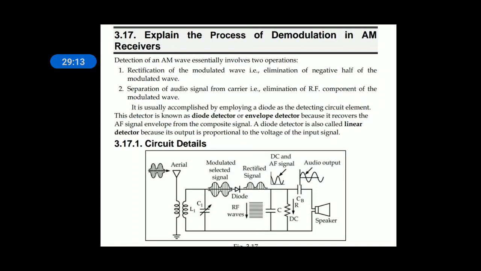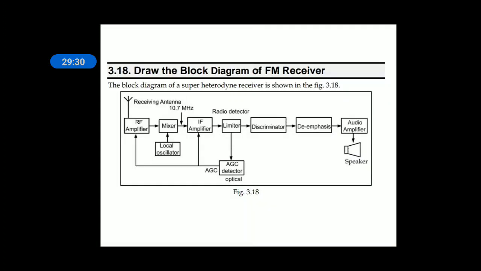So next is demodulation of AM receiver. What do you mean by demodulation? Demodulation means retrieving the modulating signal from the modulated signal. So I draw a simple diagram.